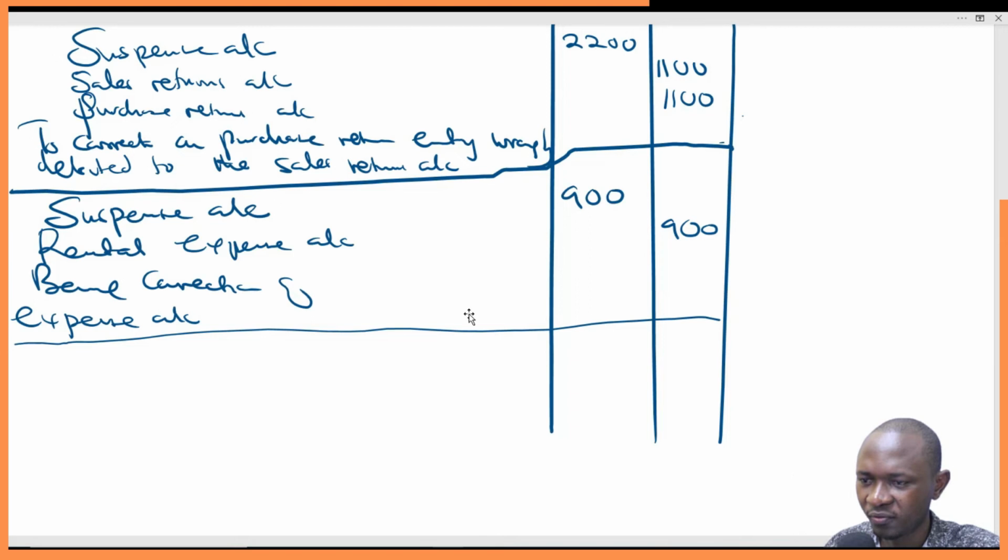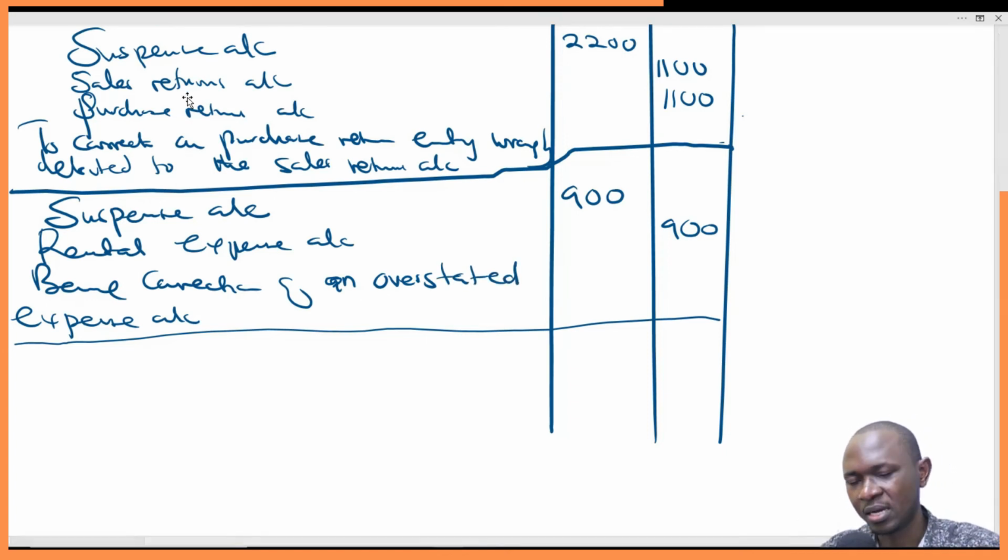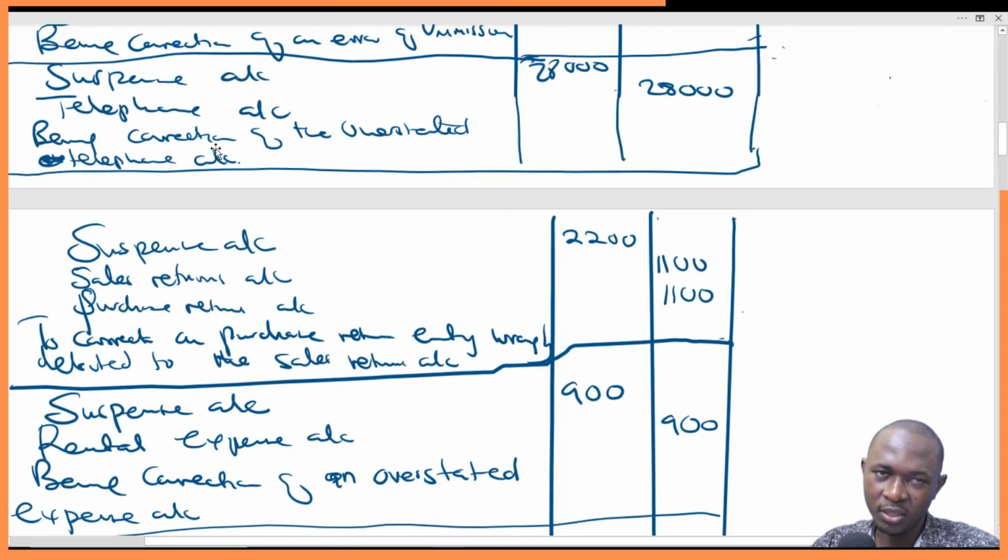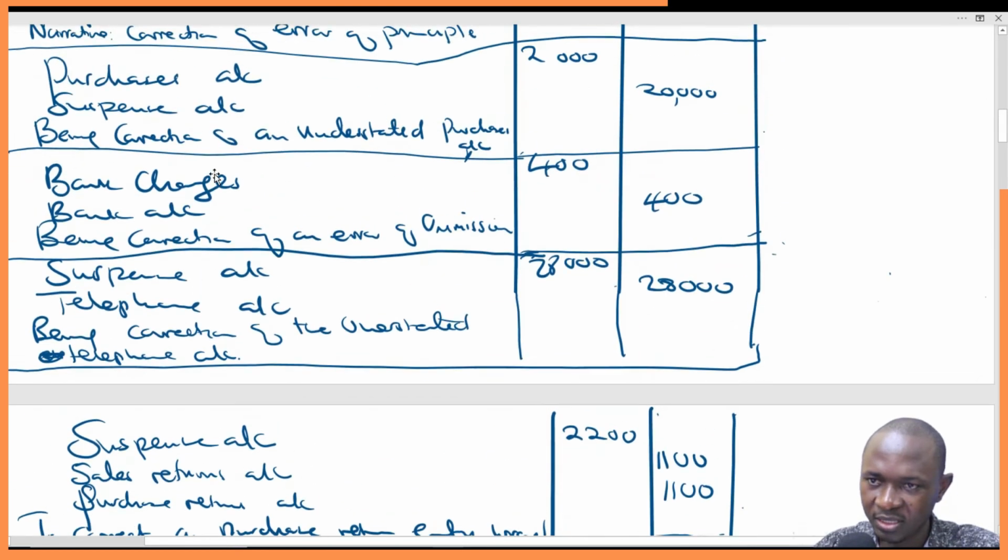Being correction of an understated, overstated expense account. So then let's look at the next one.